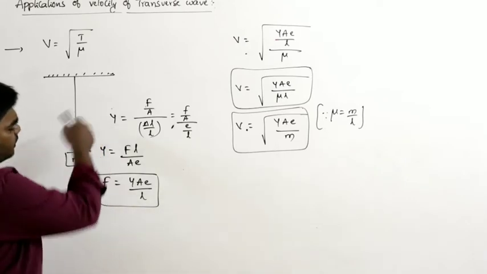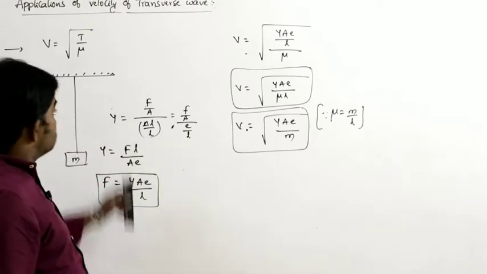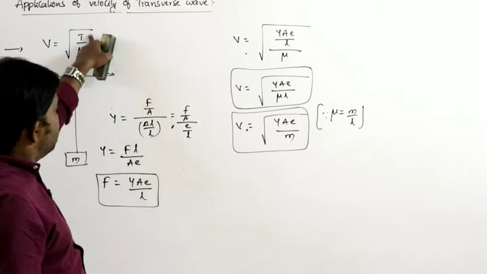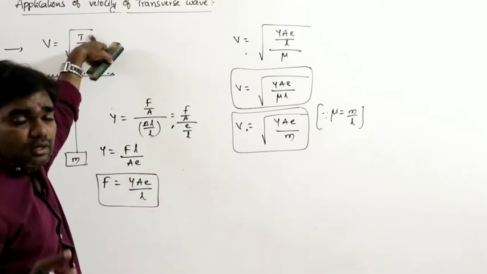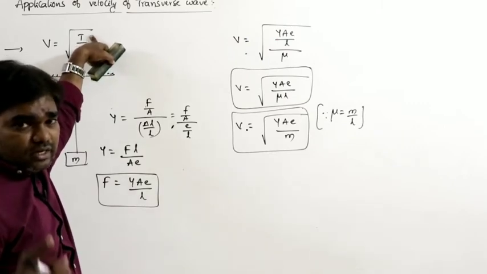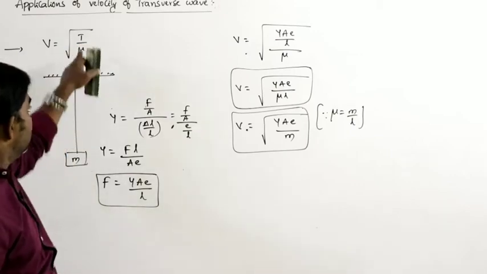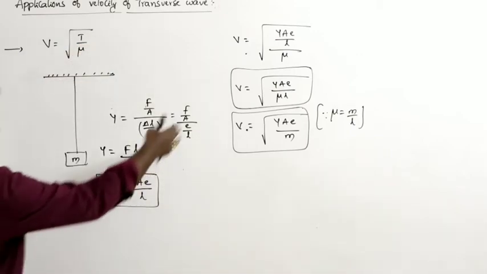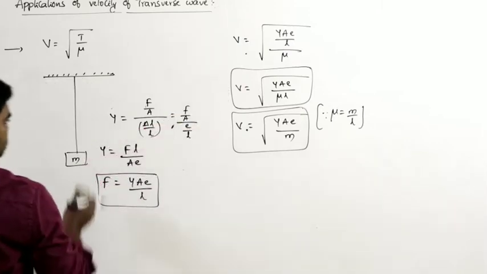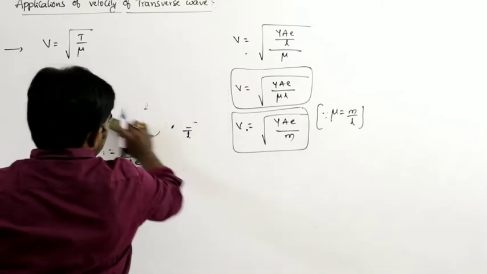This force is nothing but the tension in the string. So v is equal to the square root of T by mu. What is T? Tension exists in different cases. In different situations, how the tension exists, that is what we are calculating. T is equal to Y A e by L in that situation. This is one application. Next.